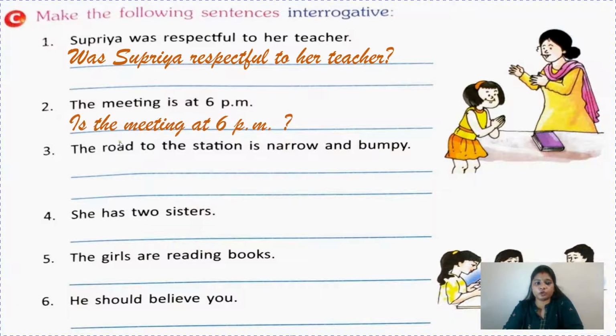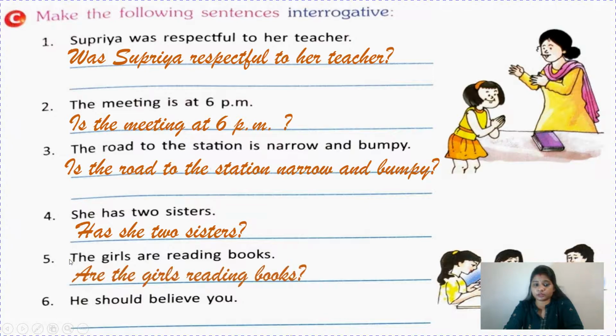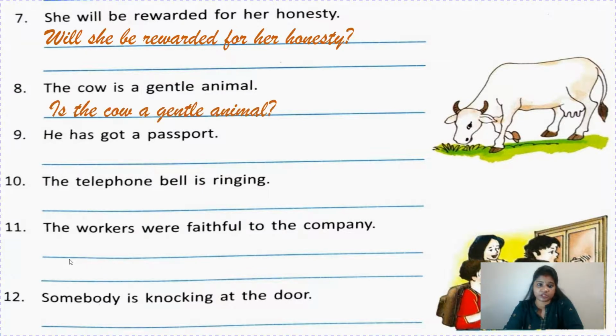Question mark. The road to the station is narrow and bumpy. Don't get confused here about what to write. Just take the helping verb, that is, and keep it in front. Is the road to the station narrow and bumpy? So simple. She has two sisters. Has she two sisters? The girls are reading books. We can see the helping verb is are. Just put are in front. Are the girls reading books? He should believe you. Should he believe you? She will be rewarded for her honesty. Will she be rewarded for her honesty? The cow is a gentle animal. Is the cow a gentle animal?